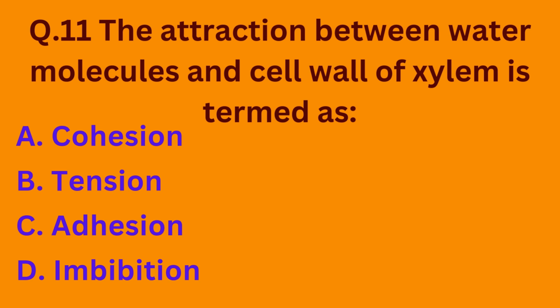Question number 11 is the attraction between water molecules and cell wall of xylem is termed as option A cohesion, option B tension, option C adhesion, option D imbibition. So the correct option is option C. Adhesion basically refers to the attraction between water molecules and cell wall of xylem.